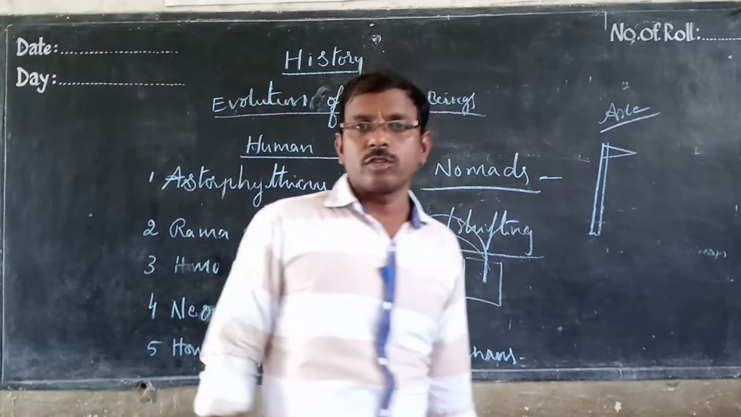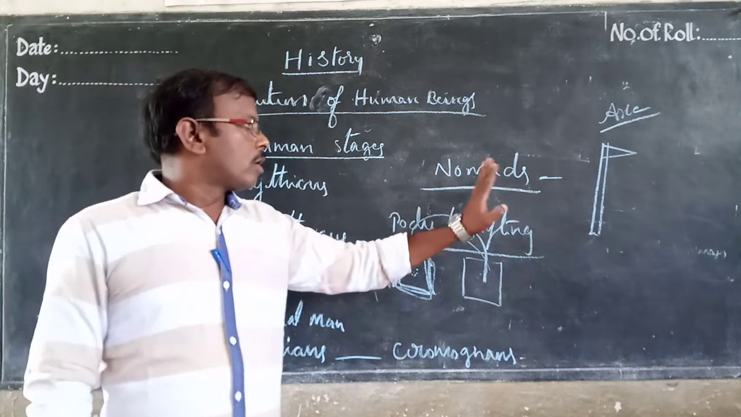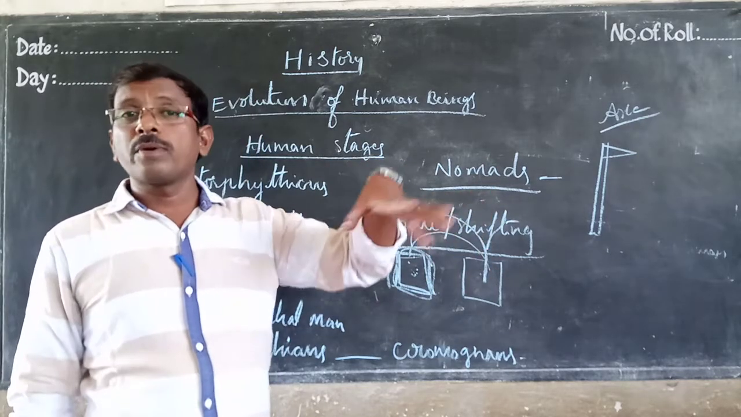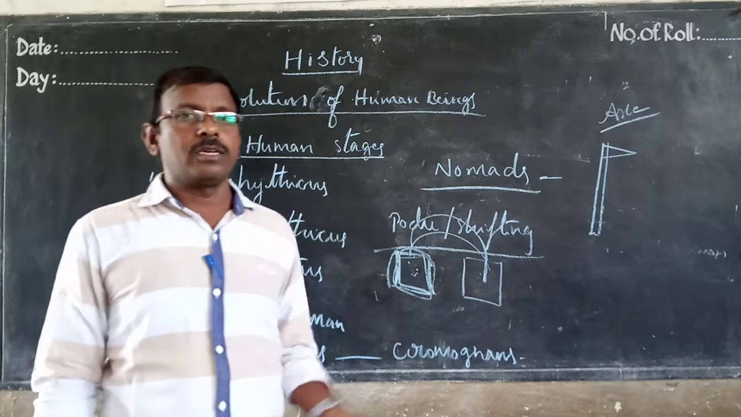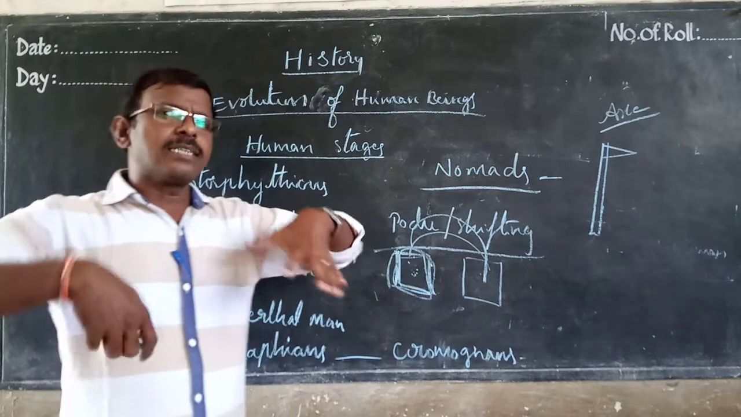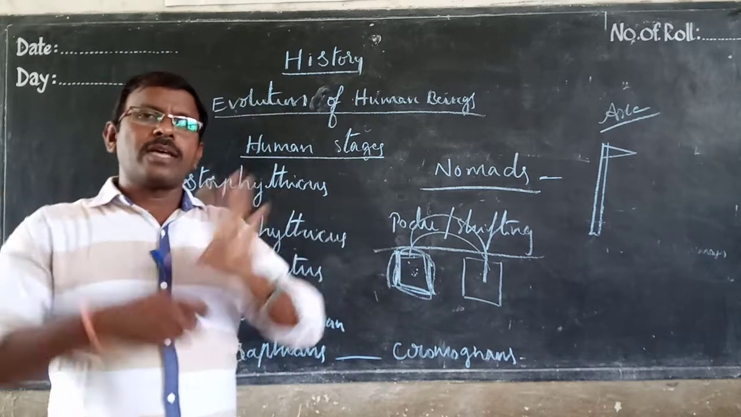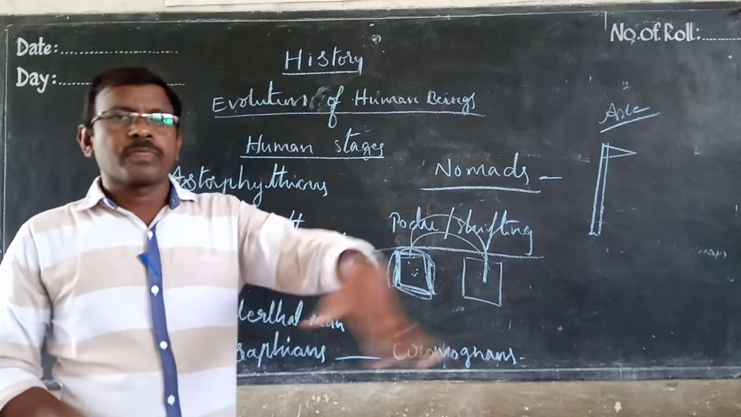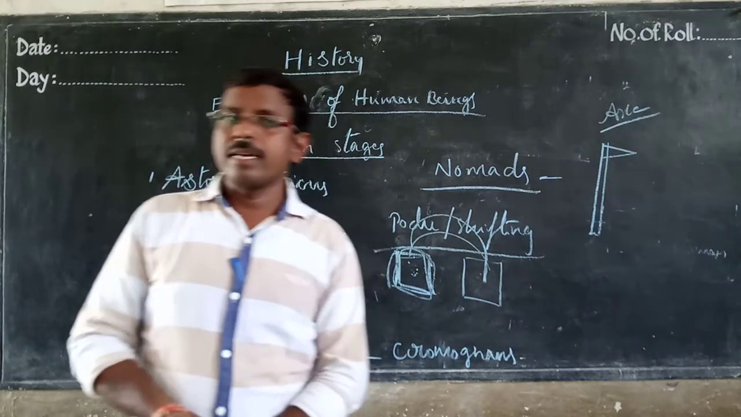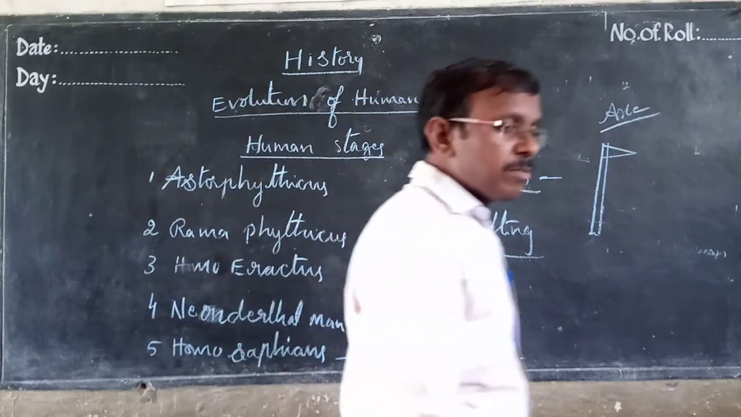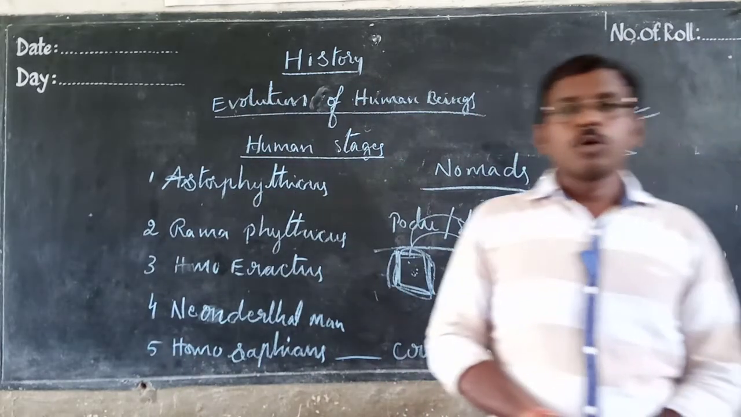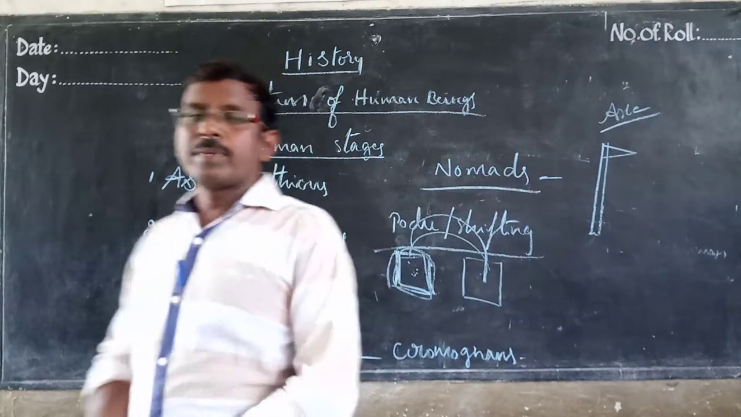Whatever Podu type of agriculture, the tribal people's cultivation in the forest areas, that is Podu agriculture. Like that, they started settled life. They lived in the river areas for the water. Where there is water, maximum people and animals will live. So they started living in the river areas, beside the rivers.